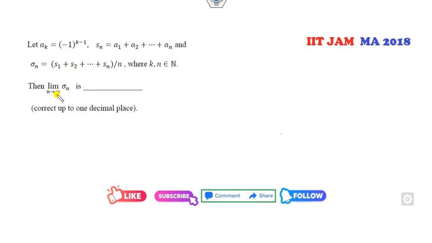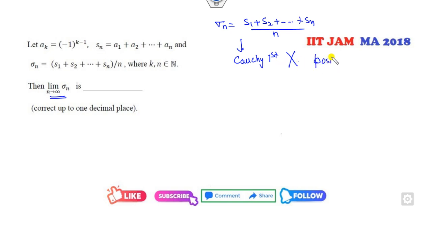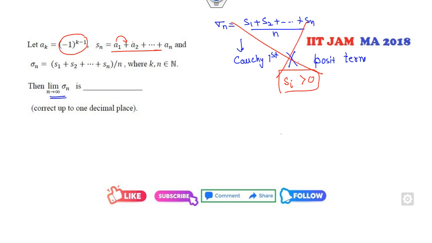Okay, your target is to find the limit of this sequence. If you look at this sequence (S1 + S2 + ... + Sn)/n, can you apply the Cauchy first theorem? No, because the Cauchy first theorem is applicable only to positive term series. Can you check whether each of the Si is greater than 0? Each Si depends upon the Ai, and Ai may be positive or negative. It means you can never apply the Cauchy first theorem.